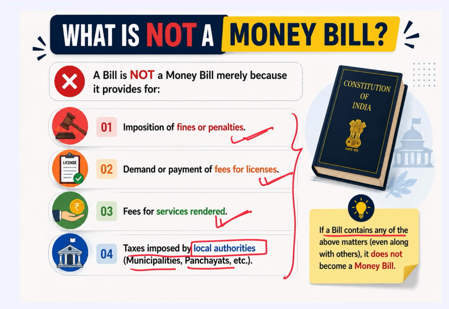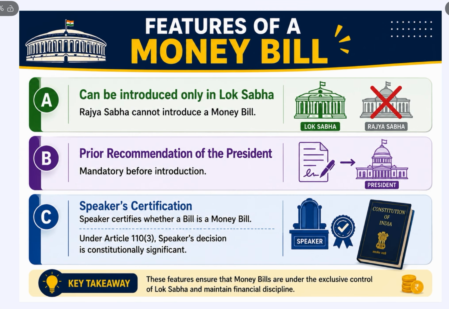So if a bill contains any of these above matters, even along with others, so if these make only one of the provisions of that bill, still they do not become a money bill and will not be counted as a money bill. Now let's talk about the certain features of a bill classified as a money bill.